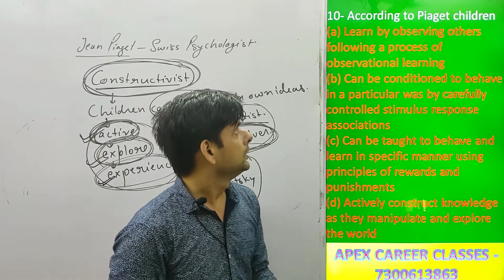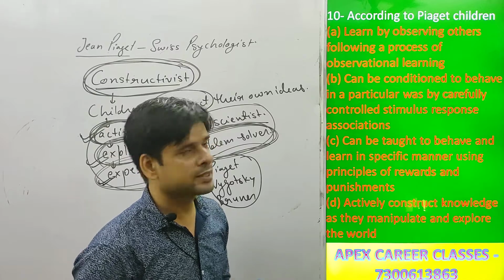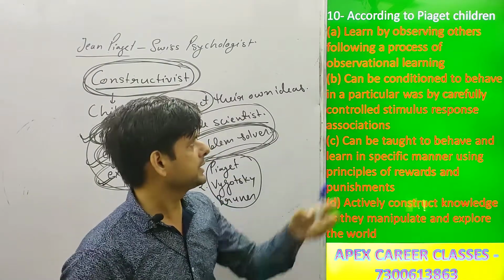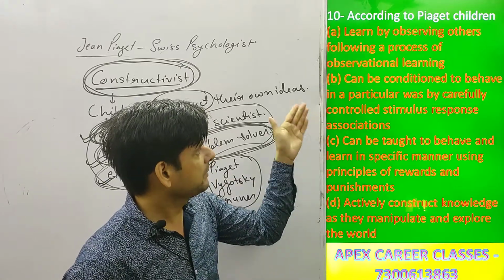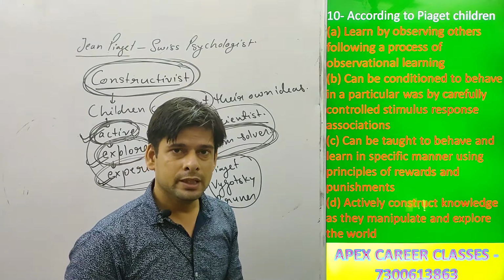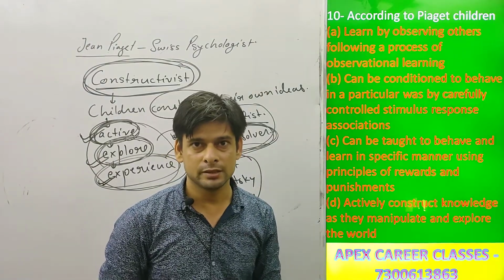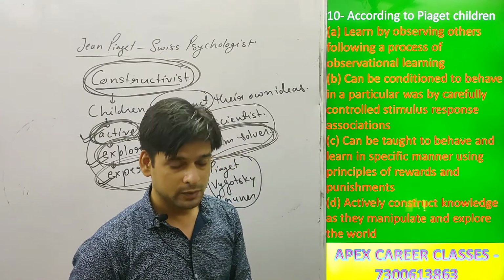If you talk about option A, learn by observing others, it goes to observational theory and it is given by Bandura. The second one, can be conditioned, this statement can be said of Pavlov or Skinner. Both of them have worked on conditioning.